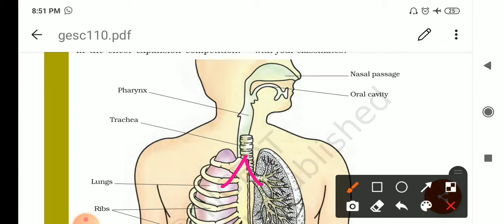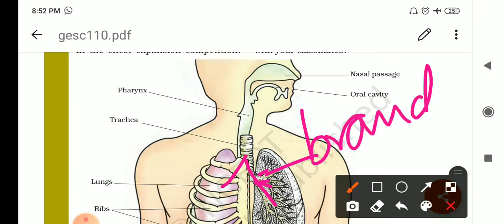Each bronchus further divides into tiny branches, which are called bronchioles. These are called bronchioles, right? And these bronchioles terminate into the alveoli. There are so many balloon-like structures inside the lungs, which are called the alveoli, which give the appearance of a bunch of grapes. And the alveoli provide a larger surface area for the easy and faster exchange of gases, right?